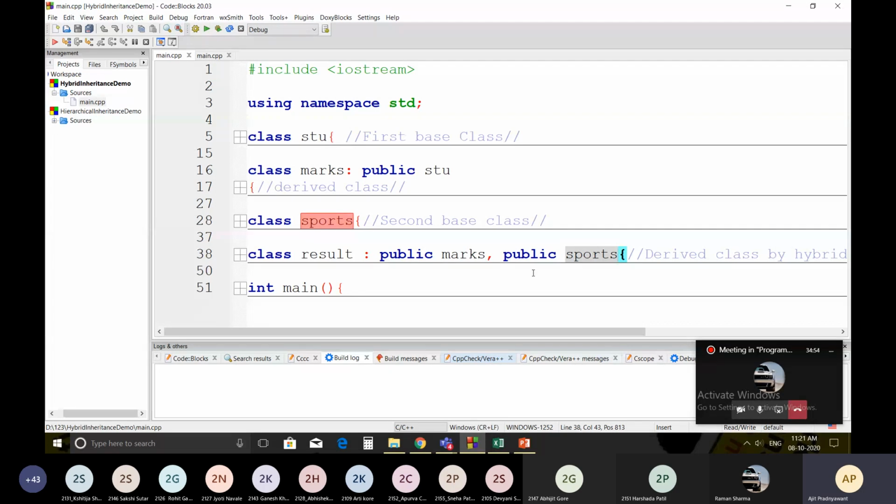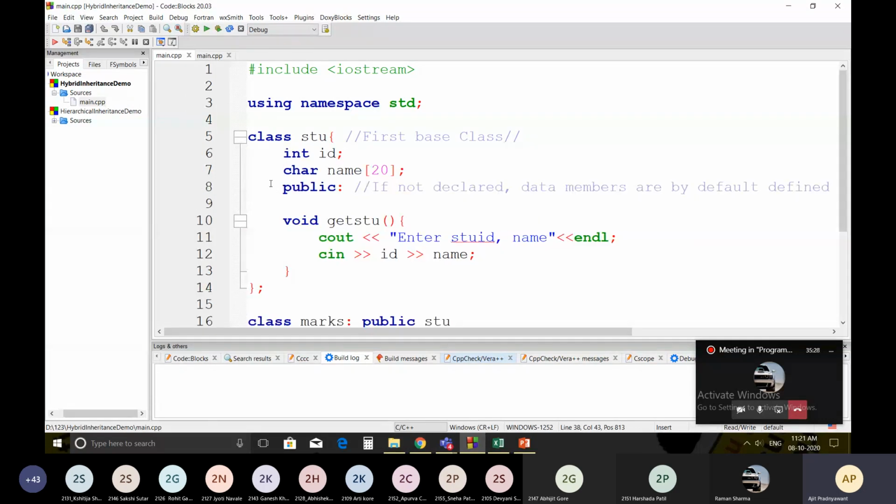Marks, sports. So you can understand this is the single inheritance. You have created this. This is the single inheritance, whereas this is the multiple inheritance. This result class is derived from the class marks and the class sports. So multiple inheritance. Now just see the code present in each class so that you will get the idea how they have written the logic.